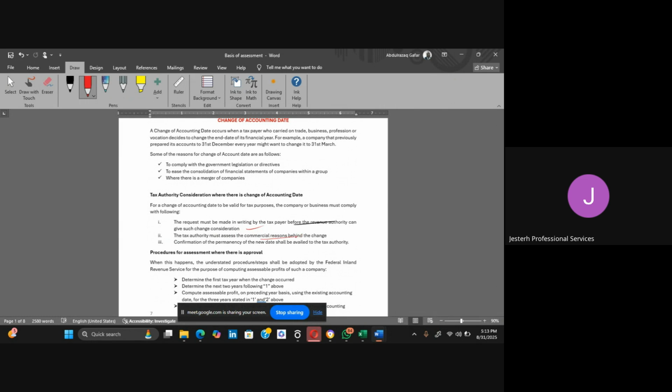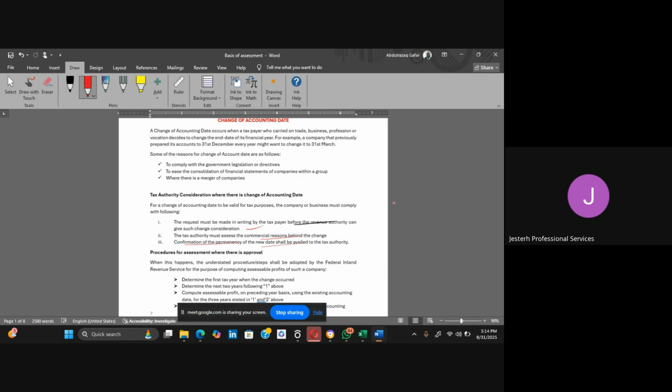If it is something that they are comfortable with, and it gives them comfort that, okay, maybe because of what has happened within the group structures, they just need to assess the reason behind the change of that accounting date. If they are okay with that, they approve. But if not, they will tell you that they are not going to approve. Then the confirmation of permanency of the new date shall be availed to the tax authority.